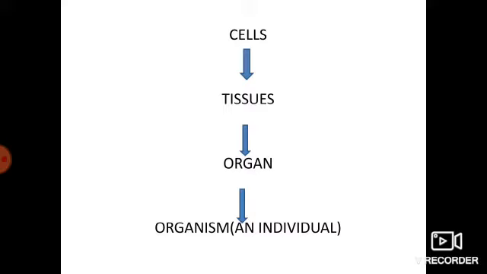Tissues are groups of cells, they are seen as clusters. Third one, organ. These organs are made by grouping of tissues. Finally, an organism will be produced. It is otherwise called an individual.